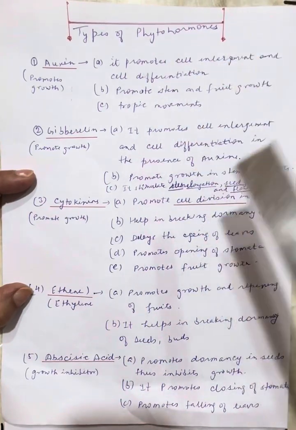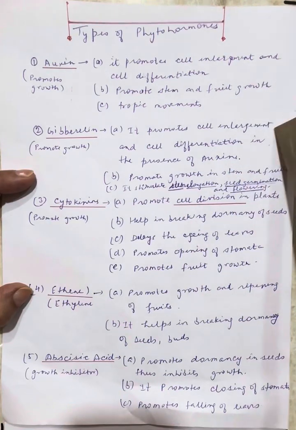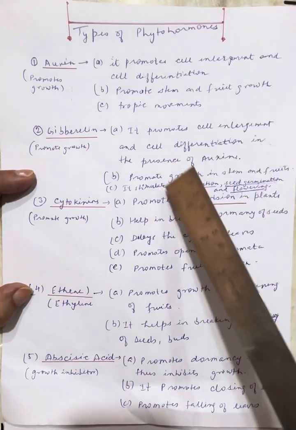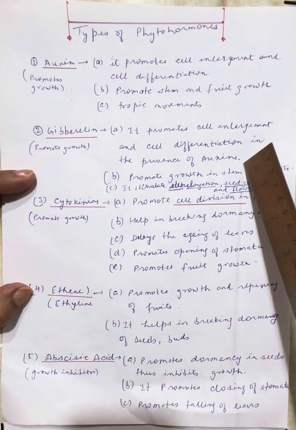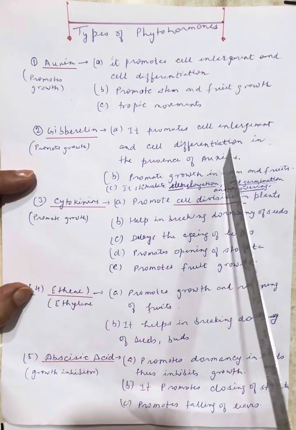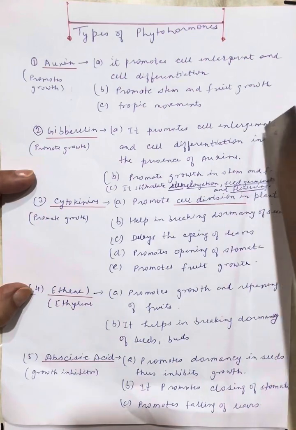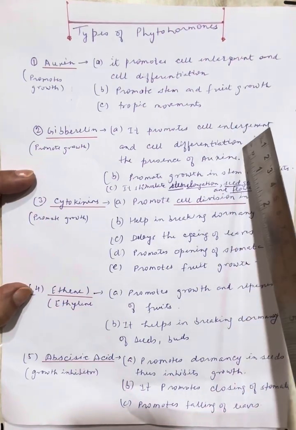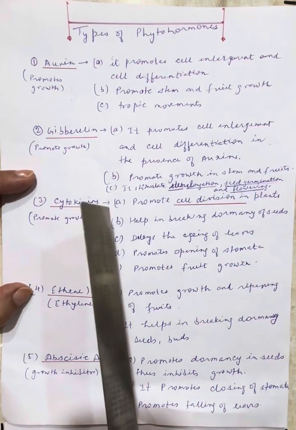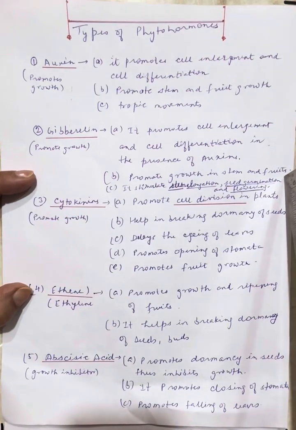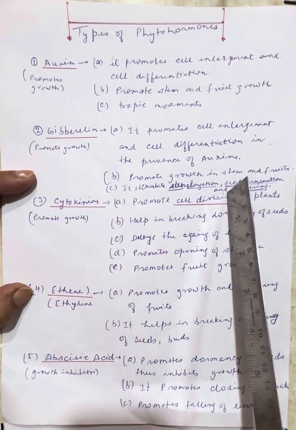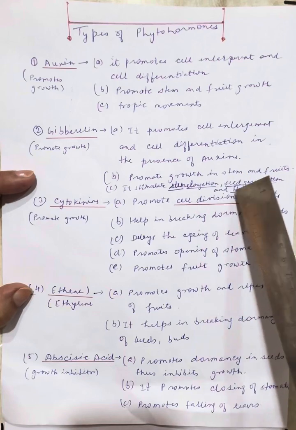And next is gibberellin. It promotes cell enlargement and cell differentiation in the presence of auxin. How is it working? Auxin is there, then only gibberellin will work, and it will promote cell enlargement and cell differentiation. It promotes growth in stem and fruits. It stimulates stem elongation.